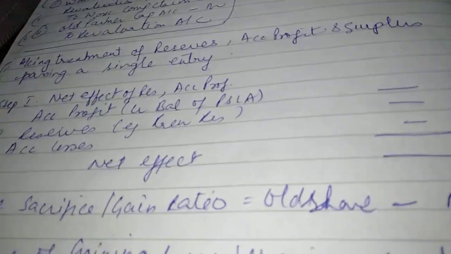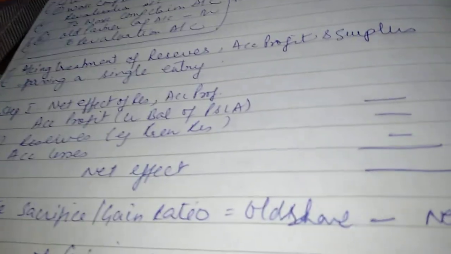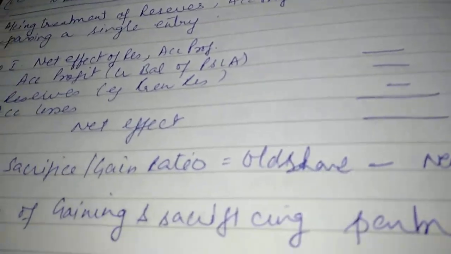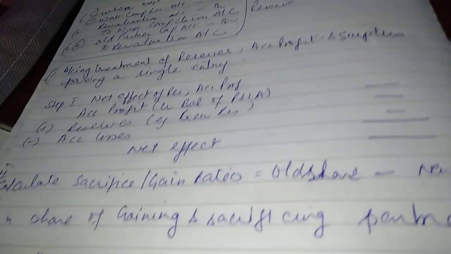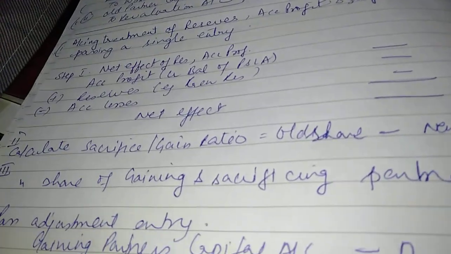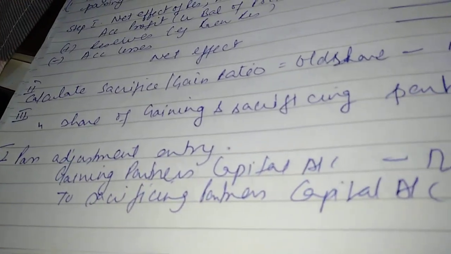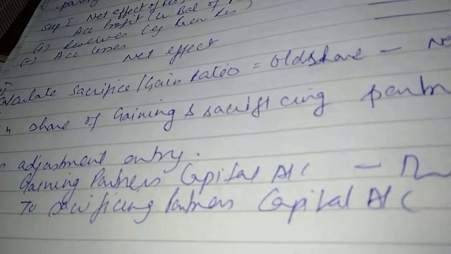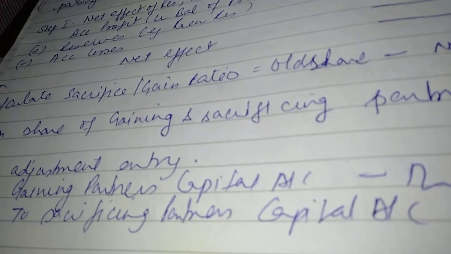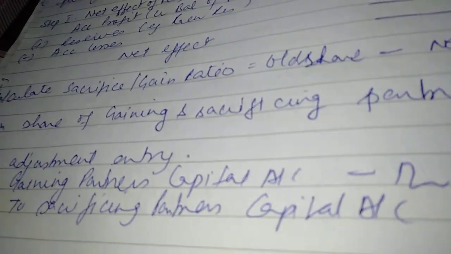Then you will calculate gaining or sacrificing ratio, old ratio minus new ratio. After that, you will calculate shares of gaining and sacrificing partners, and then you will pass entry: gaining partner's capital account debit to sacrificing partner's capital account. So this is the only one adjusting entry.